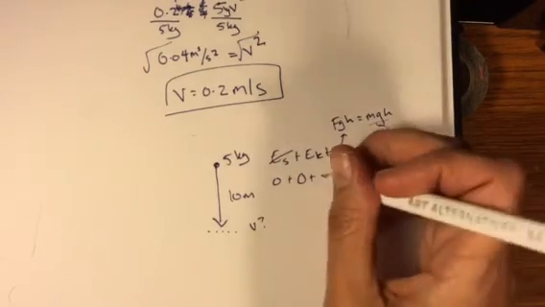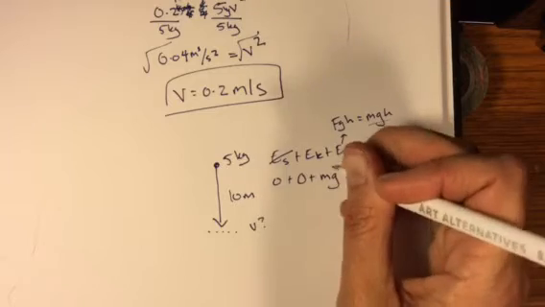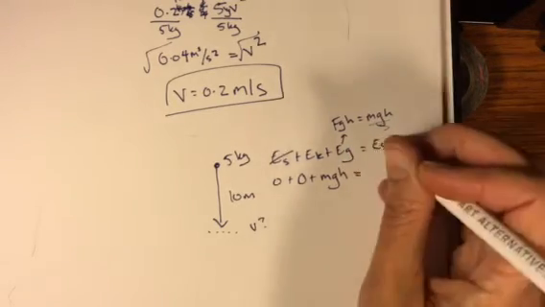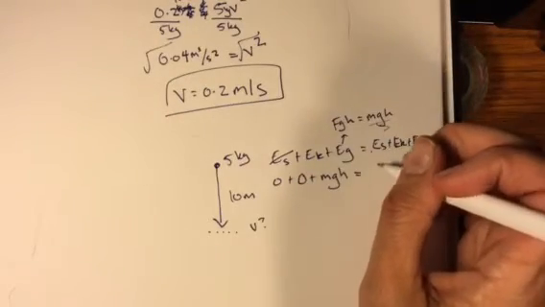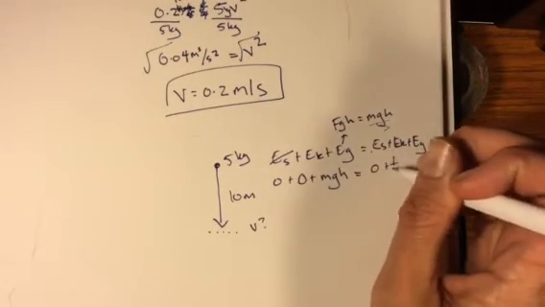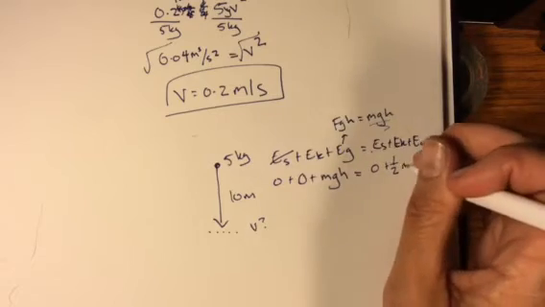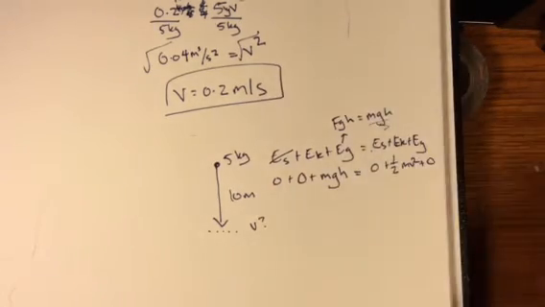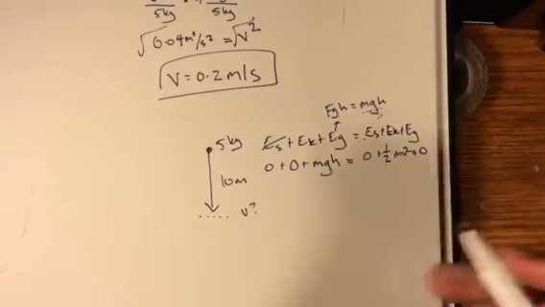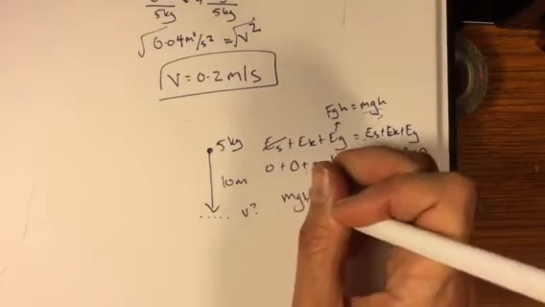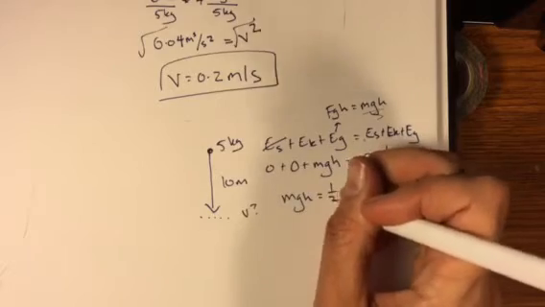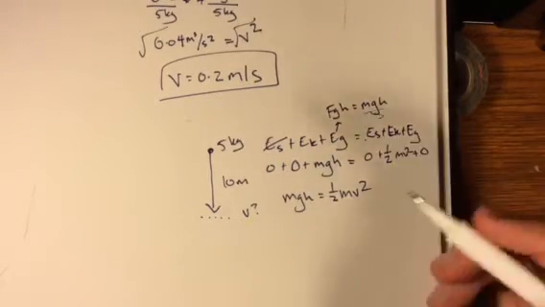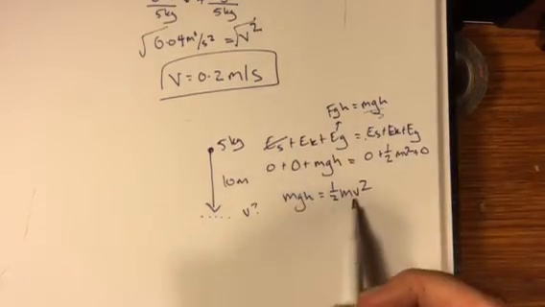So this means mass times the acceleration due to gravity, which is 9.81, times the height. On the other side, again, there's no spring energy. It is moving, so we're going to put in for EK 1/2 mv squared. And it's going to have a height of 0, so there's no gravitational energy. So that's 0 too. So what are we left with? We're left with mgh equals 1/2 mv squared.